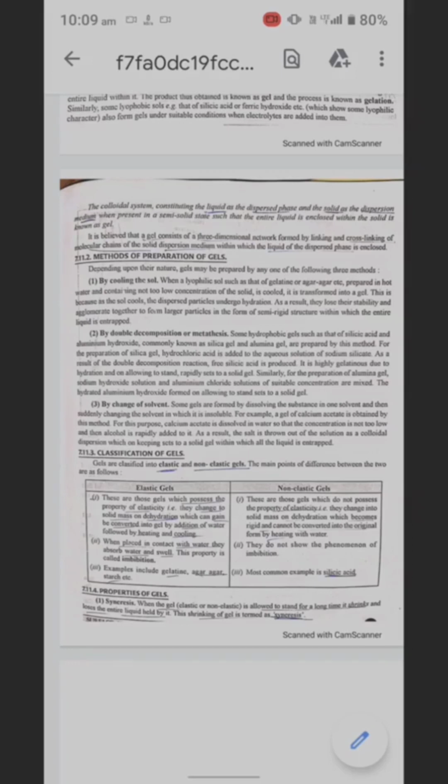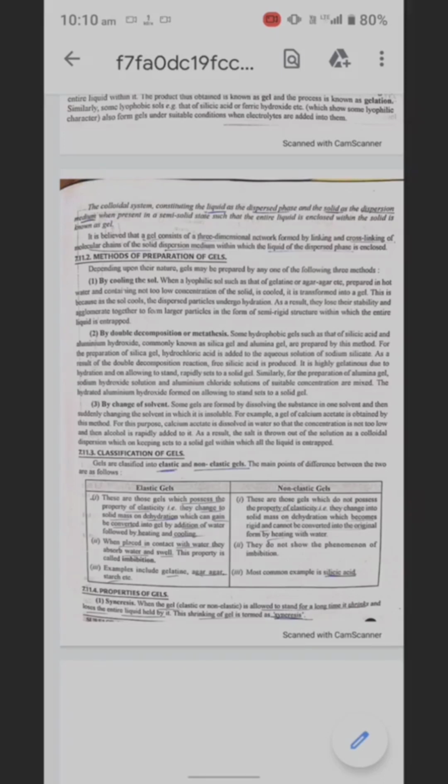As a result of double decomposition reaction, free silicic acid is produced. It is highly gelatinous due to the hydration and on allowing to stand rapidly sets to a solid gel. Similarly, for the preparation of alumina gel, sodium hydroxide solution and aluminum chloride solution of suitable concentration are mixed. The hydrated aluminum hydroxide formed on allowing to stand sets to a solid gel.